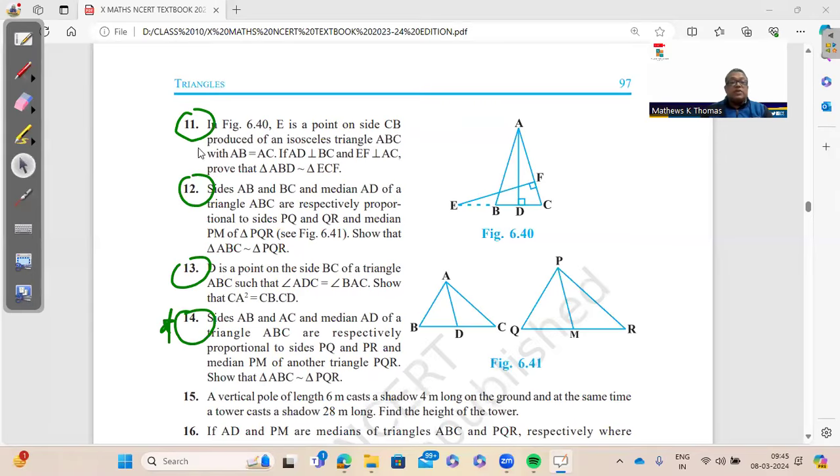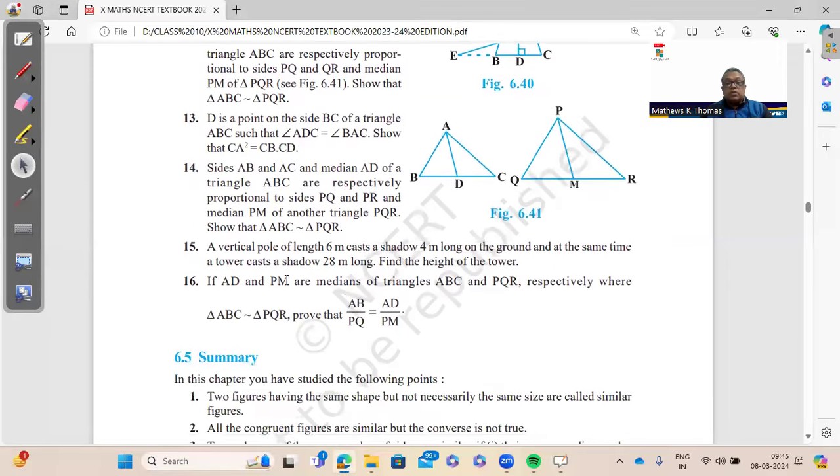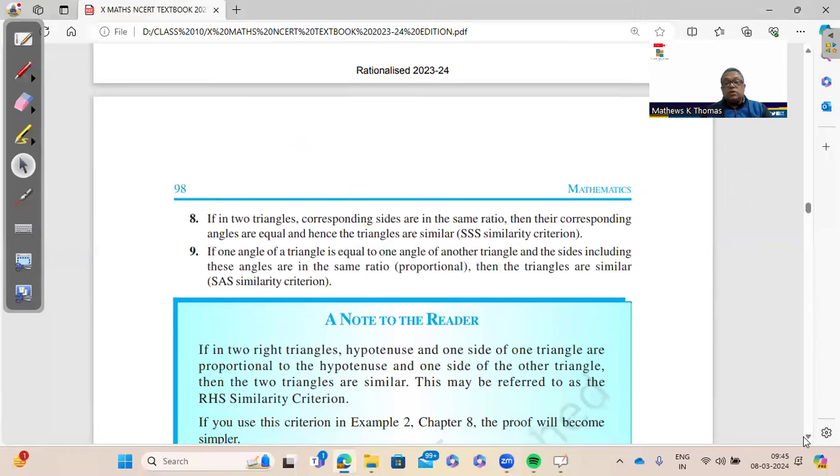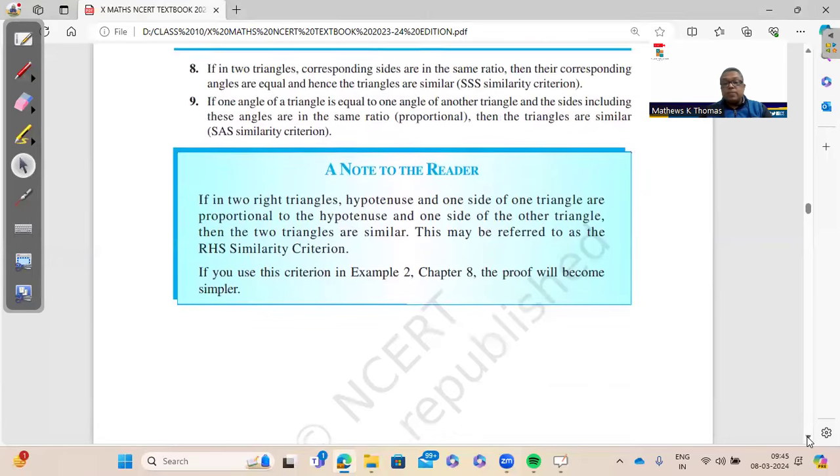And besides 11, 12, 14, you have here question number 15. This is an application question of a vertical pole casting a shadow, and then a tower. We have to find the height of the tower. So this is important, question number 15. So that's about triangles.